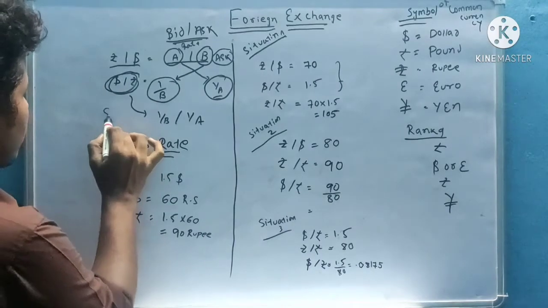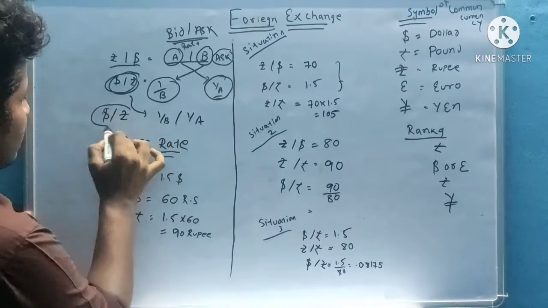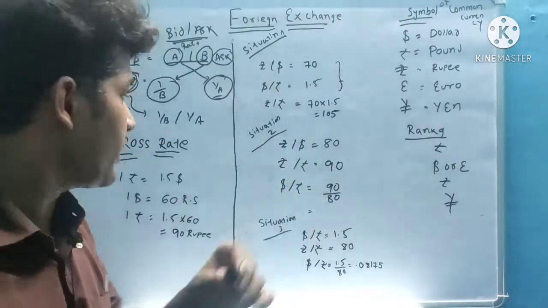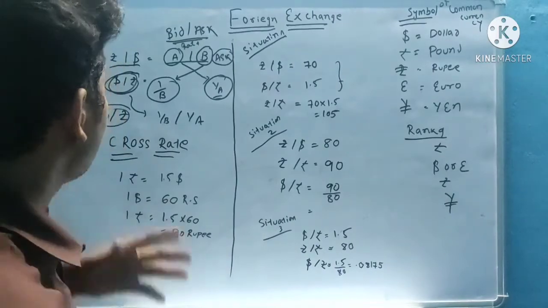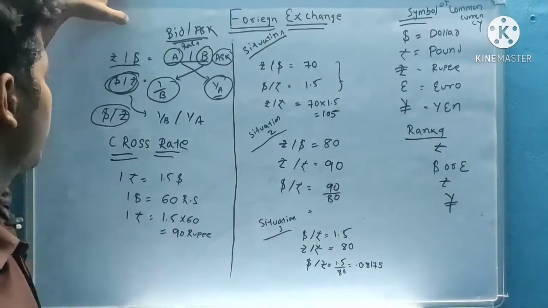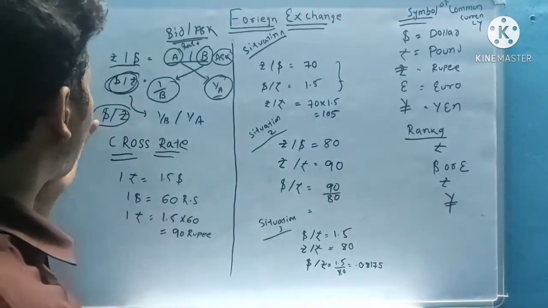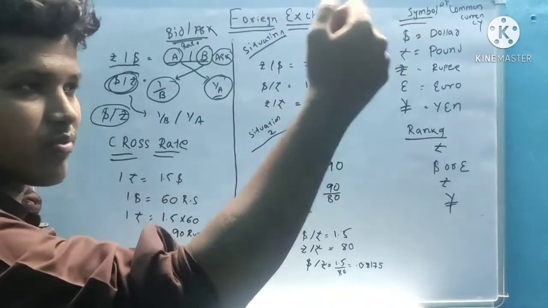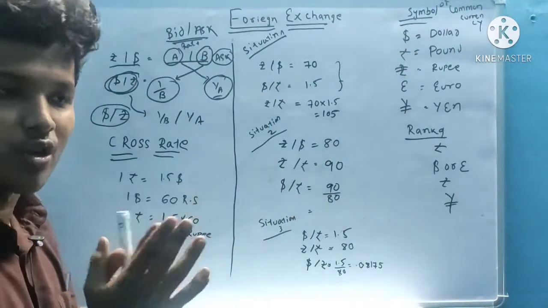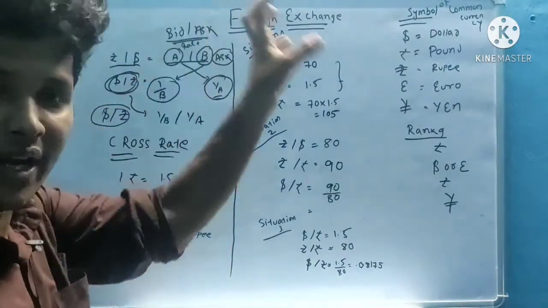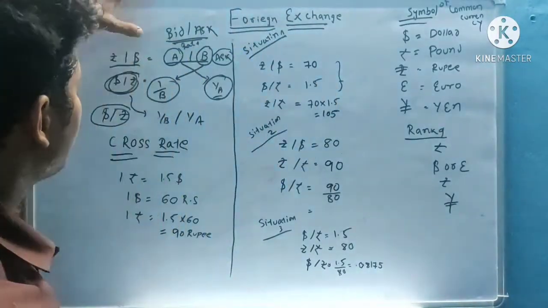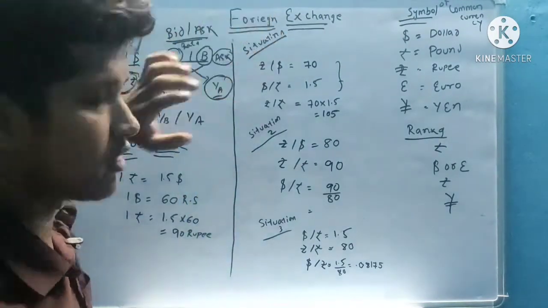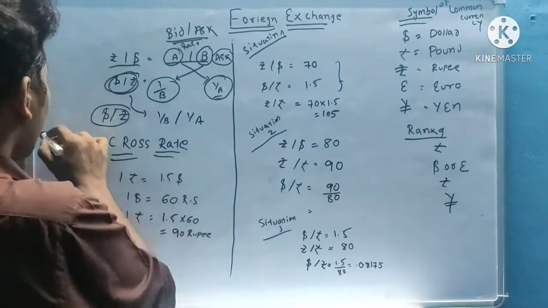So finally, what is the outcome? For dollar by rupee, it is 1 by B oblique 1 by A. You should remember, suppose the question gives rupee by dollar and you want to convert to dollar by rupee: 1 by the ask rate is equal to the bid rate, and the bid rate given originally you convert into the ask rate, 1 by A. This you should remember.